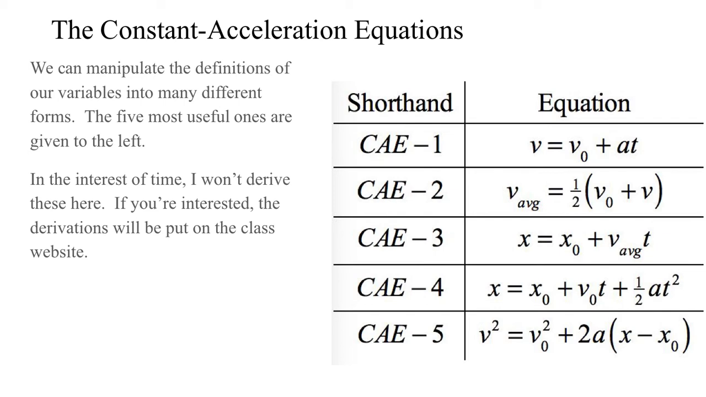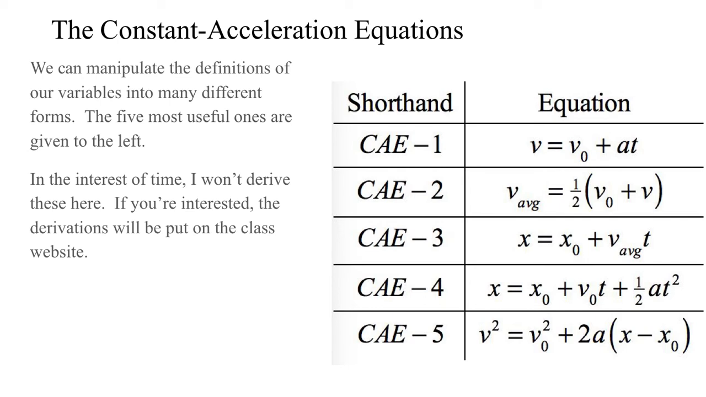CAE2 says I can get the average velocity based on the initial and final velocities. This is actually interesting and useful and says that for constant acceleration, the average velocity, which we define through physics, is the same as the mean velocity of the start and the end. Where does that come from? It's relatively easy to see, but we'll do it in the other video, so we'll just walk through these.